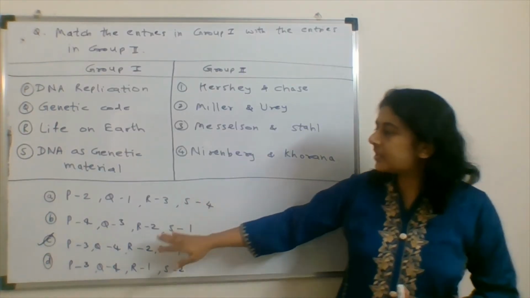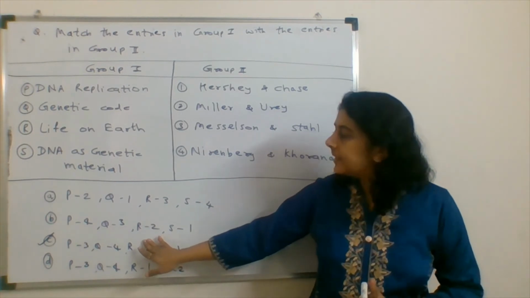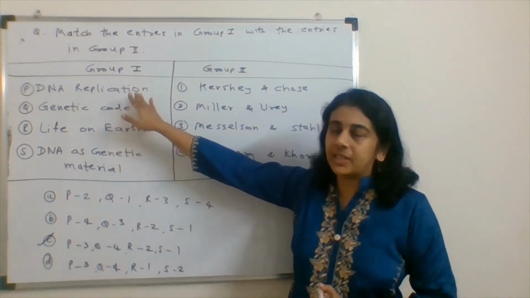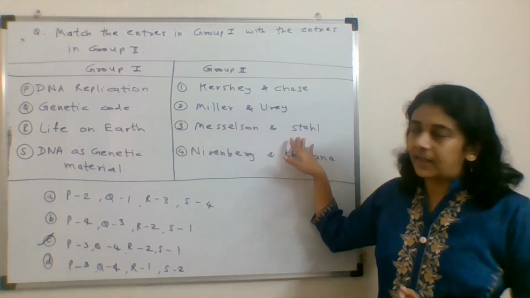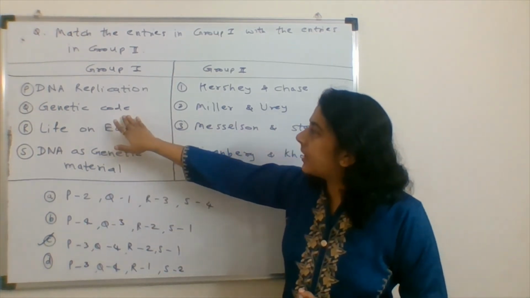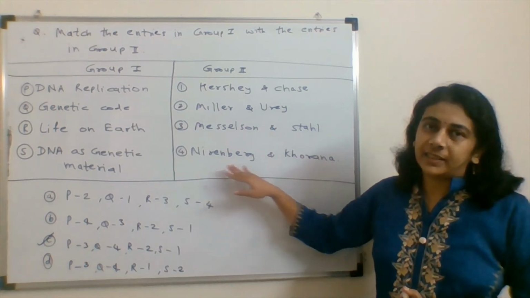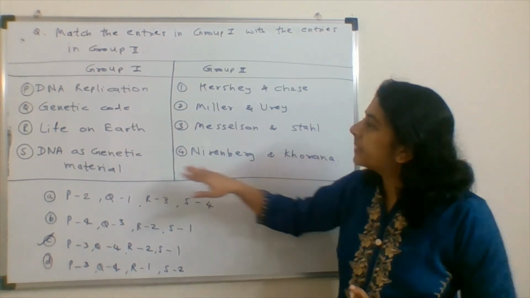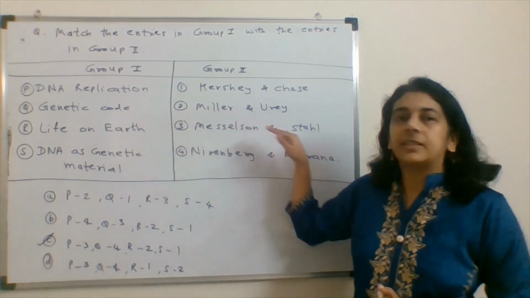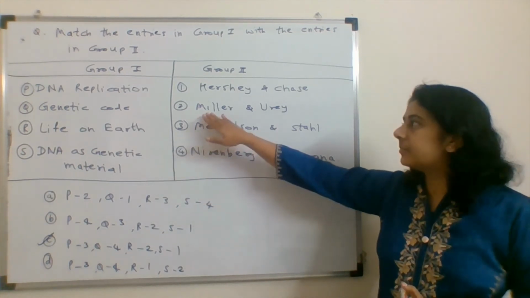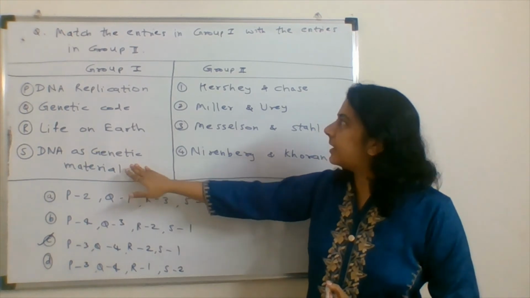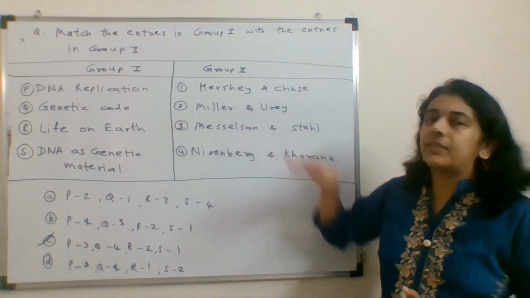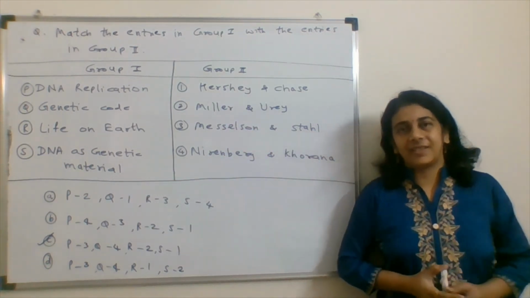So the answer for this question is option C. DNA replication was discovered by Meselson and Stahl. Then the genetic code was deciphered by Nirenberg and Khorana. For life on Earth, the experiment was performed by Miller and Urey. And DNA as a genetic material is the discovery of Hershey and Chase.